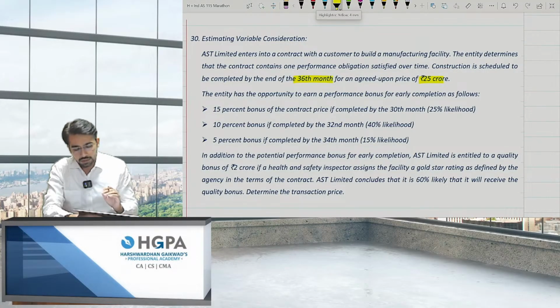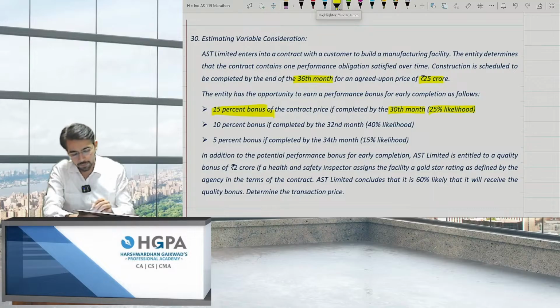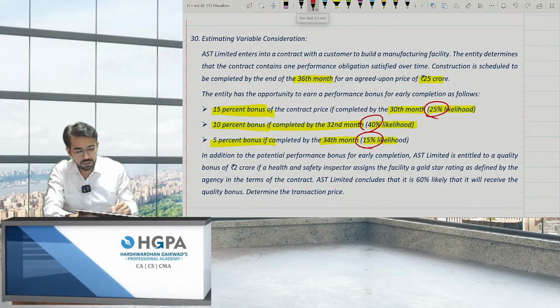The entity has the opportunity to earn a performance bonus for early completion as follows. That means 15% bonus on the contract price if completed before 30th month. That is, 36 months is the contract, and if I complete the construction within 30 months, I'll be getting a 15% bonus, and there is a 25% probability. 10% bonus if completed within 32nd month, and 40% are the chances. 5% bonus if completed by 34th month, and 15% chances. So can I say 25 plus 15 is 40, 40 plus 40 is 80. 20% chances are there, I'll be getting no bonus, obviously, right?